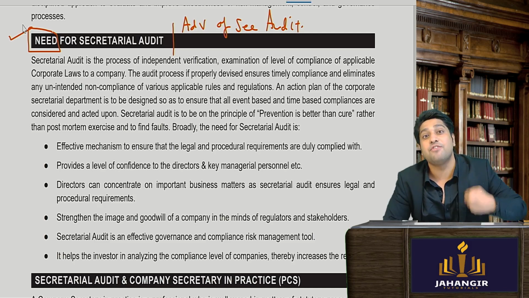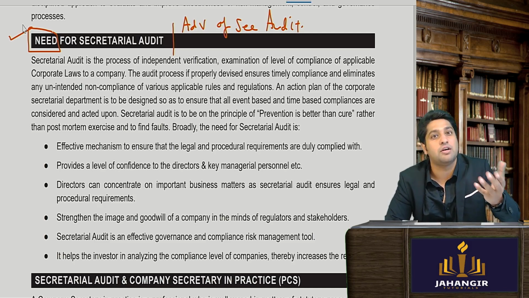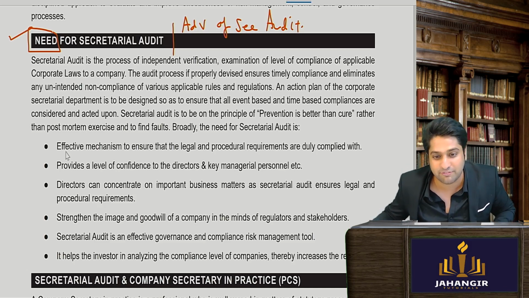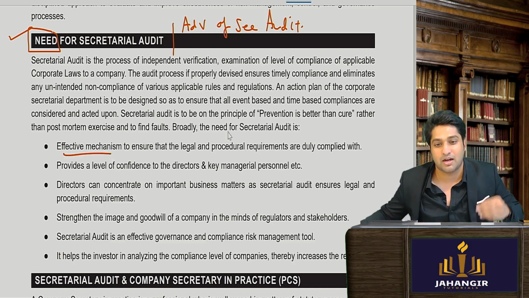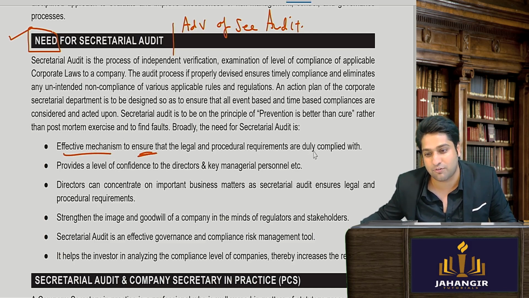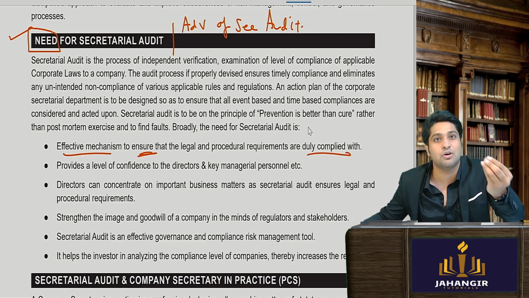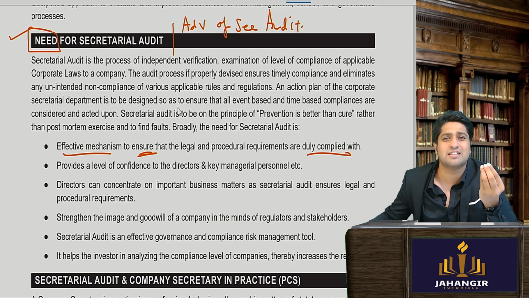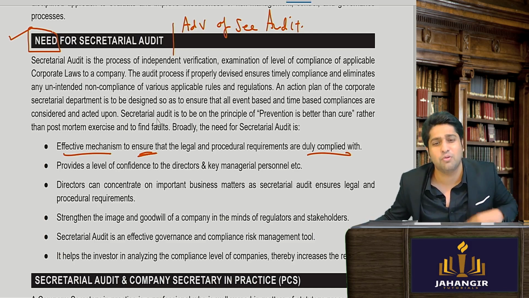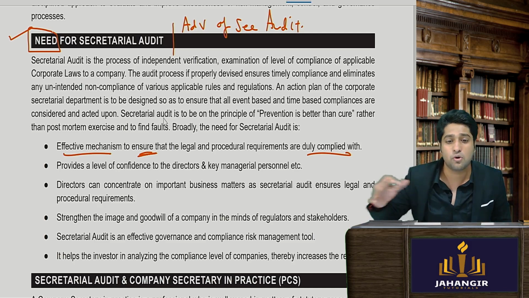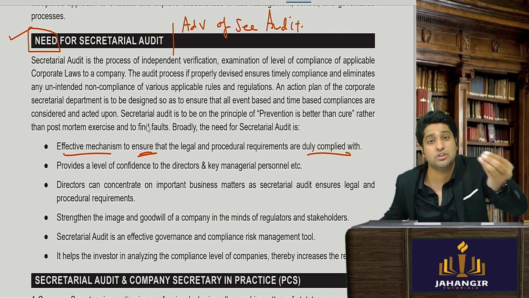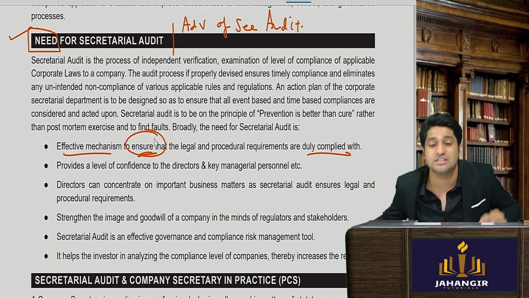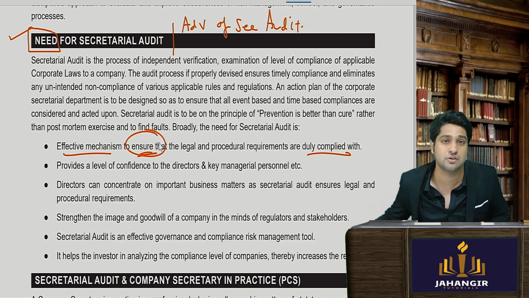So your emphasis will be, why do secretarial audit? You will say, it will give you an effective mechanism to ensure that the laws are followed. Yes or no? Someone is asking you, your entire career, why company secretary? So someone is asking you why. So the purpose. Yeah, the purpose of secretarial audit. So you'll go on to say that it will ensure that the laws are followed because it is checked by an independent professional. Yes or no?